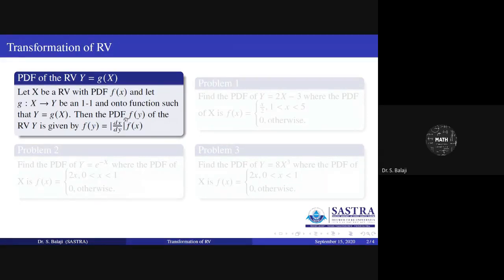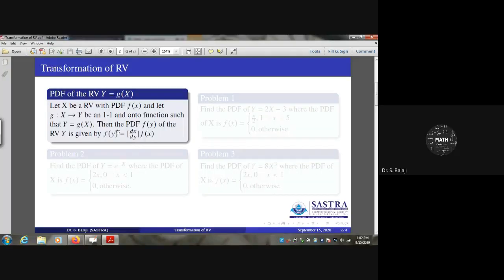Then the PDF of Y, f of y, is given by f of y equal to modulus of dx by dy into f of x. Therefore, the PDF of Y can be identified from the PDF of X by multiplying by modulus dx by dy. That gives the PDF of Y. Now let us see how you can get this idea.